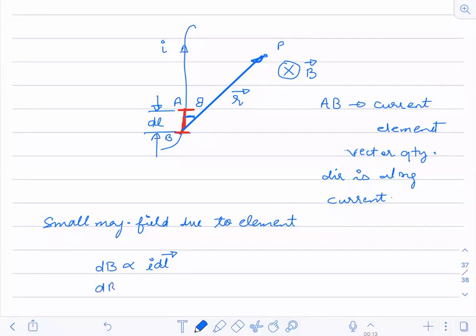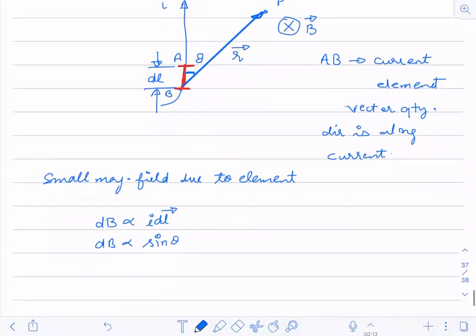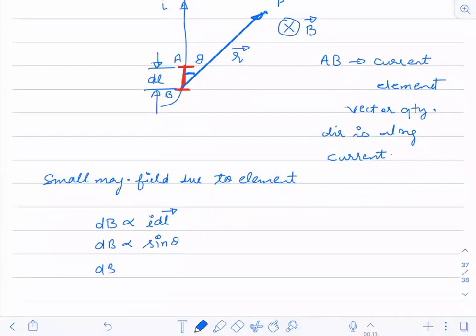This dB is also directly proportional to sine of theta. Also, this dB is inversely proportional to R square.